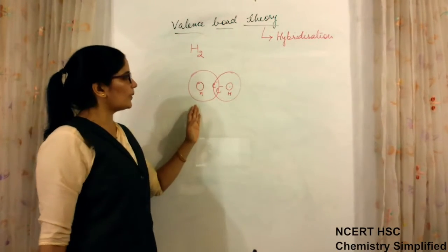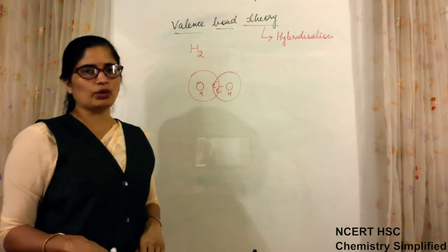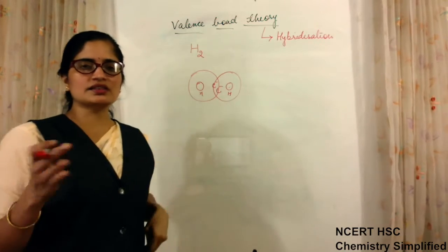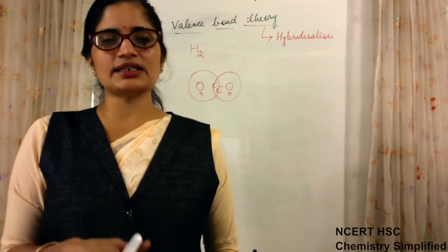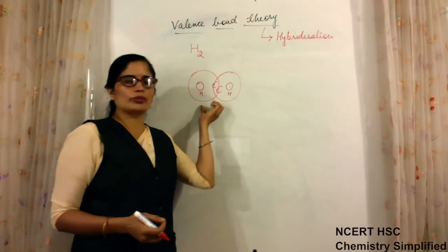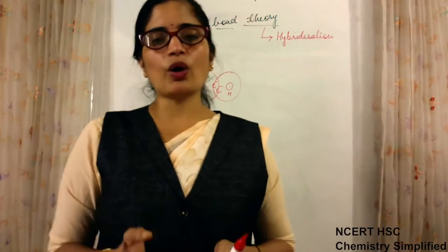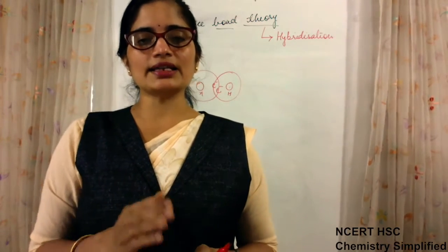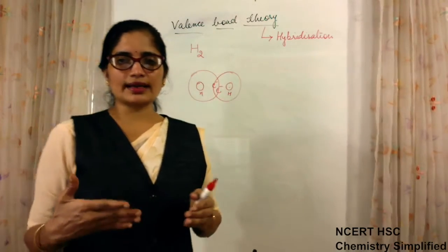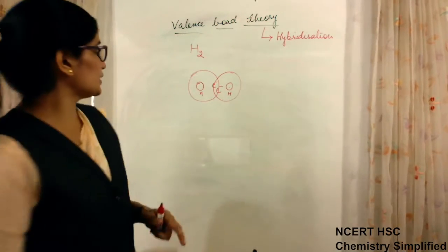Okay. Now when two atoms try to make a bond, then their atomic orbitals overlap each other, and the strength of the bond depends on the extent of overlapping. Now whether this overlapping of atomic orbitals will take place or not depends on the number of positive attractive as well as negative repulsive forces. Now what are those attractive and repulsive forces? This we have to see.